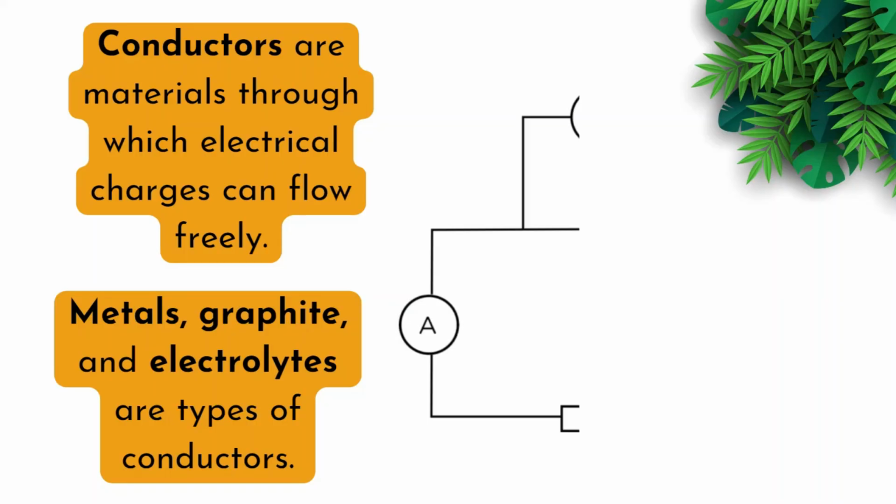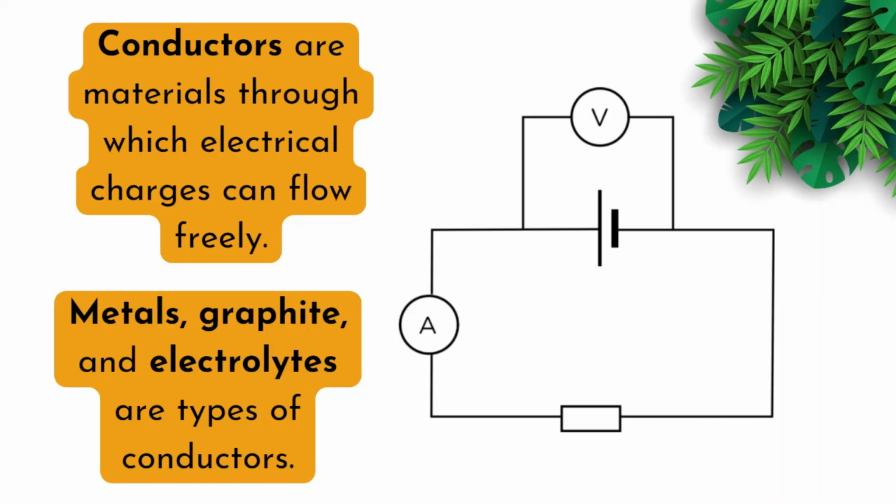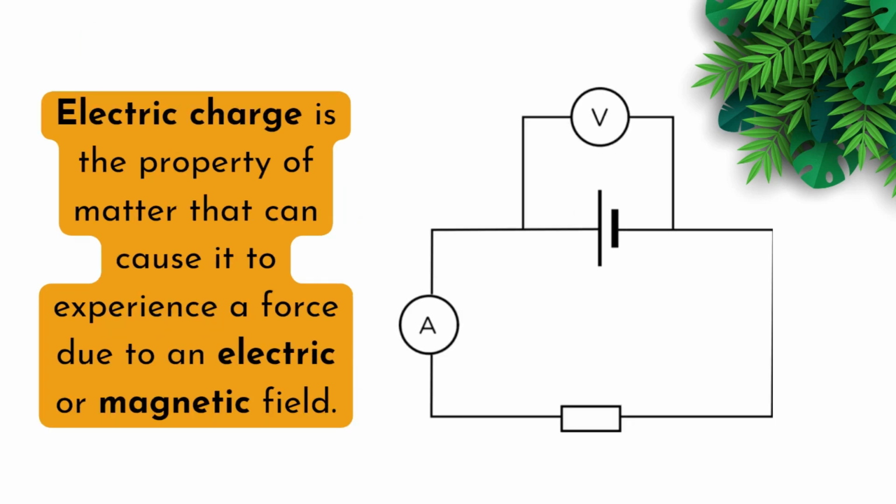Okay, let's get back to the lesson. Conductors are materials through which electrical charges can flow through. Metals, graphite, and electrolytes are types of conductors. Electric charge is a property of matter that can cause it to experience a force due to an electric or magnetic field.